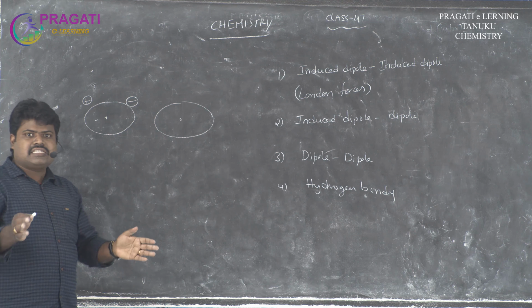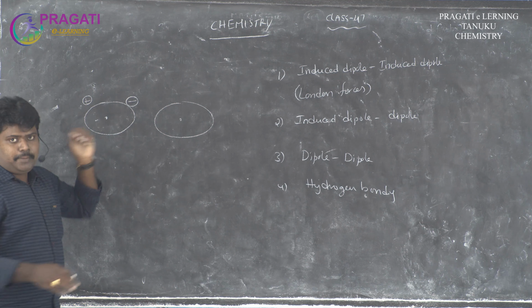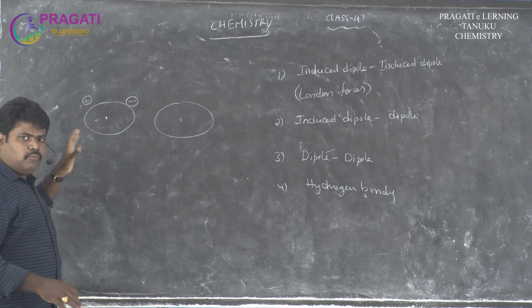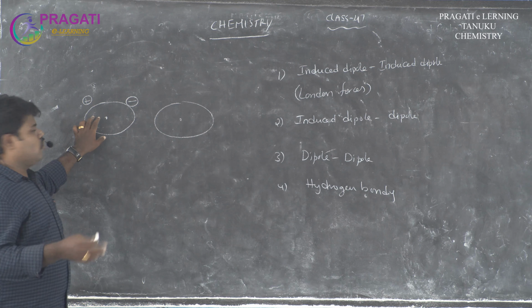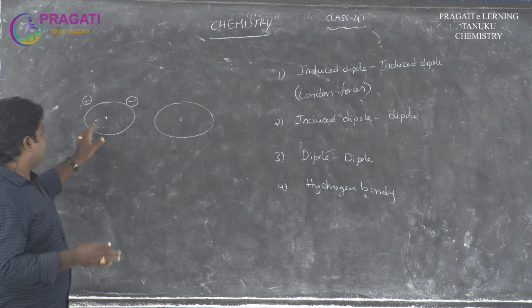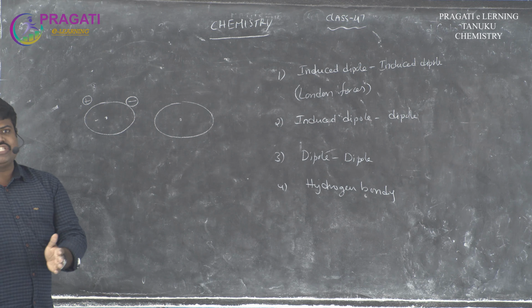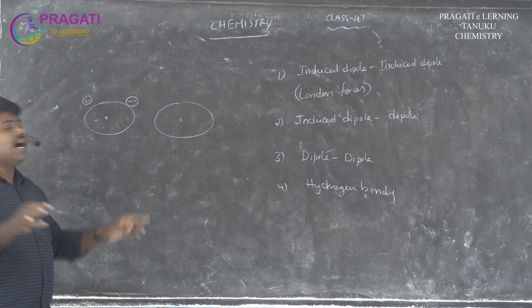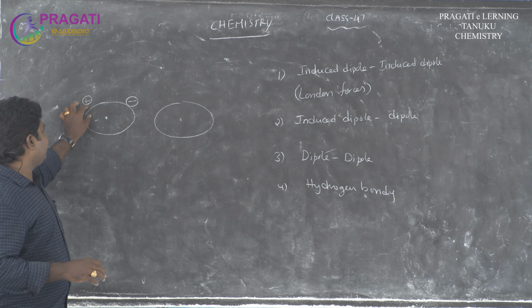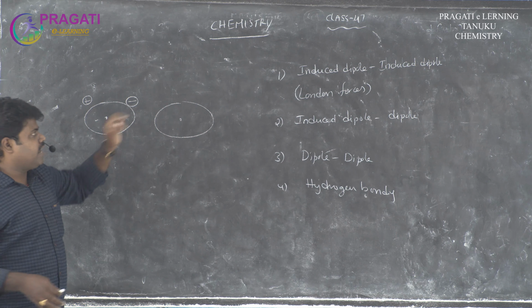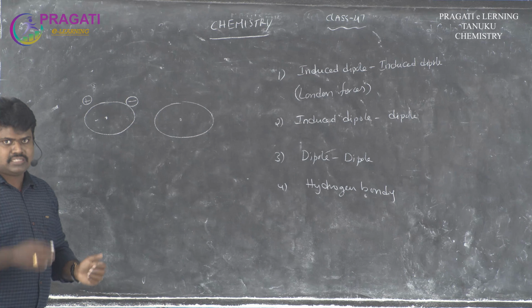These are not permanent dipoles, like polar molecules, which always have a permanent dipole at any time. But in these molecules, only during movement are two different poles formed. When these molecules are stable and not moving in any condition, they do not develop this type of charges. So this type of molecule has temporary dipoles, and those dipoles are called induced dipoles. This is observed only in non-polar, gaseous molecules.